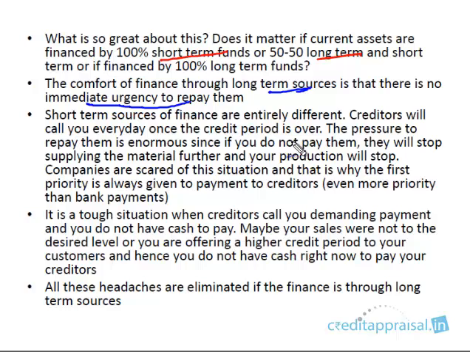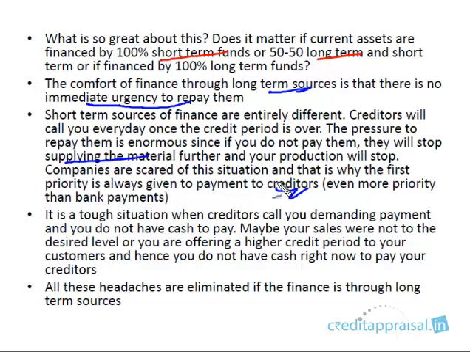Creditors are the number one pressure parties. The pressure to pay them is enormous, because if you don't pay them, they will stop supplying the material and your production comes to a stop. Raw material is the lifeline of your production process. If the raw materials don't arrive, your production will stop. That's why companies are always scared about raw material supplies. The first priority they give is to the payment to creditors, even more than the bankers.